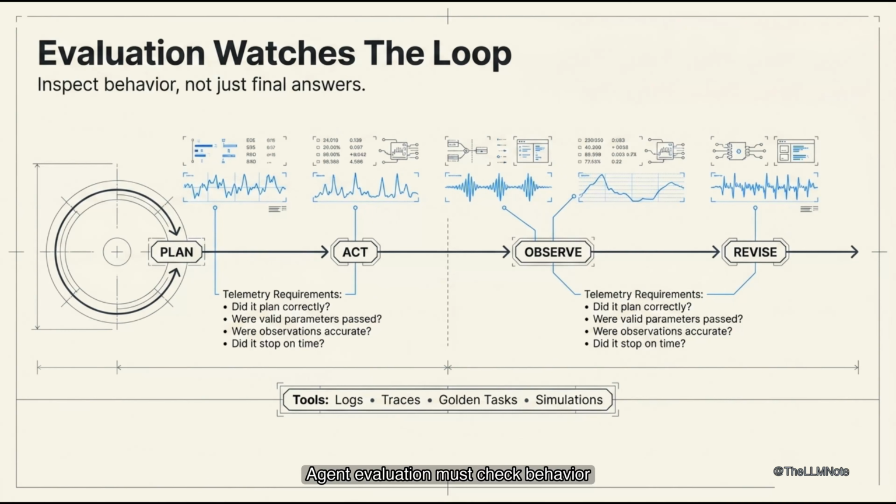Agent evaluation must check behavior, not just final answers. It should track whether Claude planned correctly, did choose the right tool for the task, were valid parameters passed, was the observation interpreted accurately, did it revise safely when needed, did it stop at the right time. Logs and traces help reveal reliability. Golden tasks show consistent performance. Failure simulations test real-world robustness. Is the loop dependable or just impressive in demos?